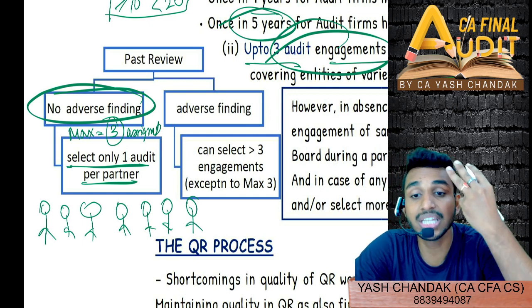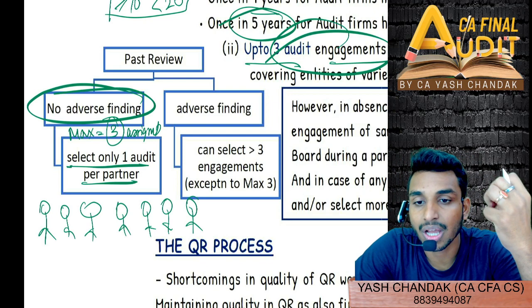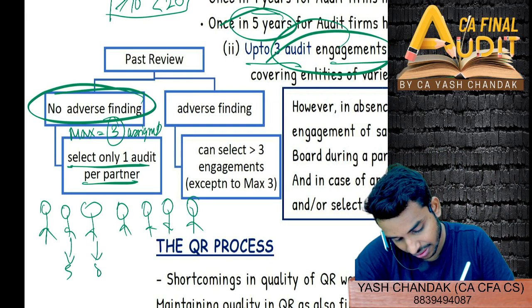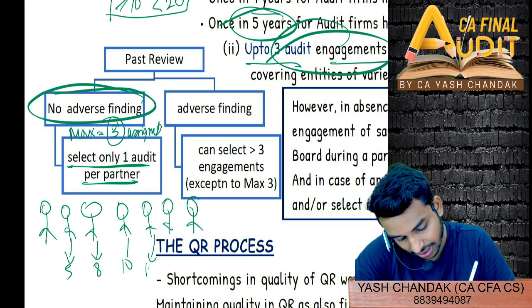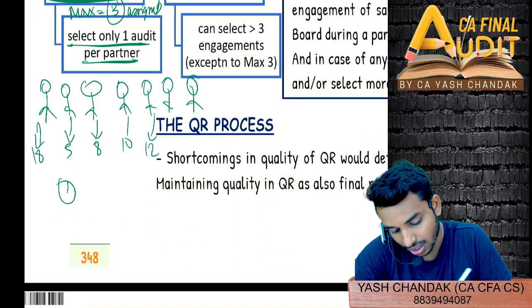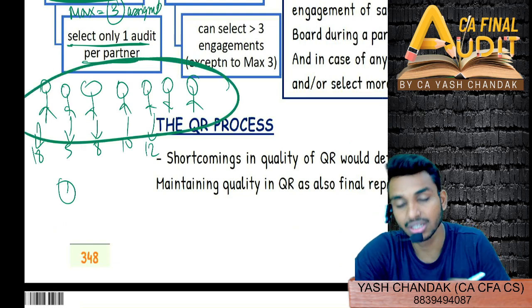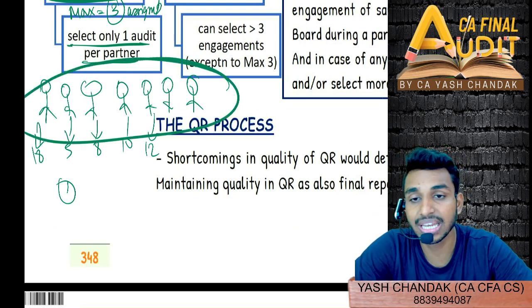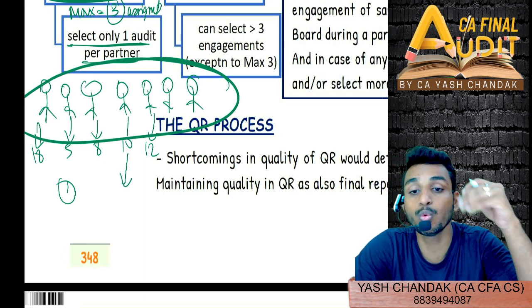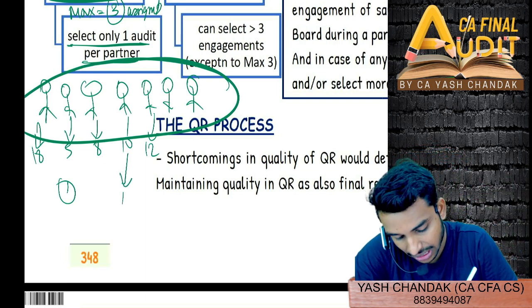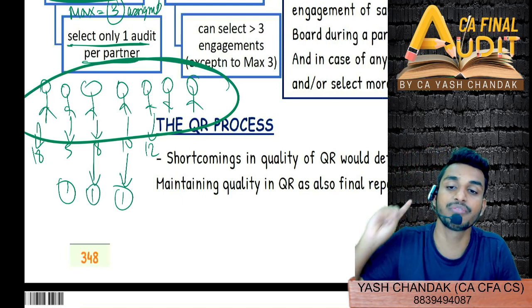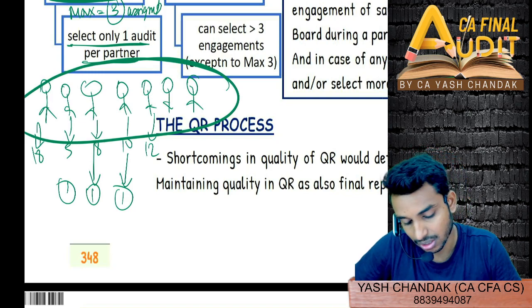If I want to select three assignments, 3 audit engagements, then suppose one has done 5, another has done 8 assignments, another has done 10, another 12 assignments, or 18 audits, then I can select one out of any of the partners. I can select 3, but definitely not 2 audits from the same partner. I have to select one from here, one from here, and one from another partner. That means maximum one audit per partner you can select.